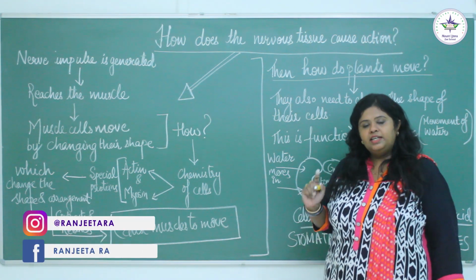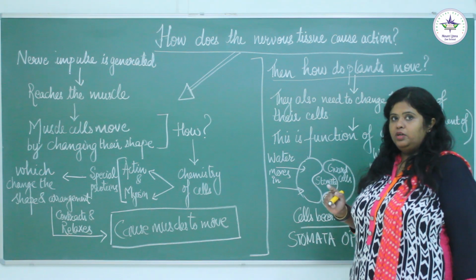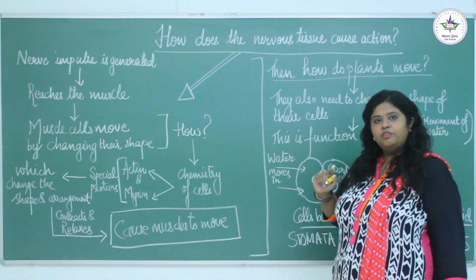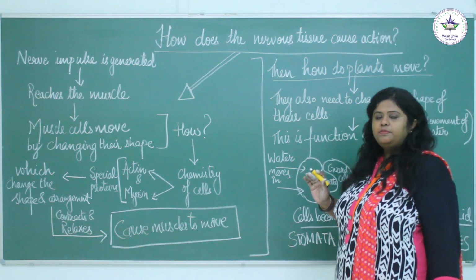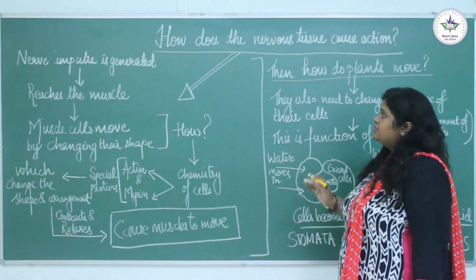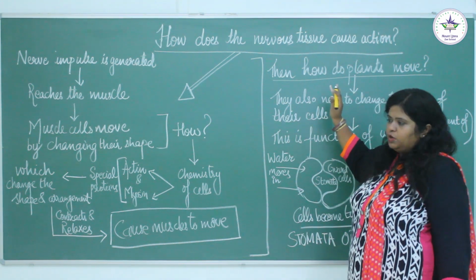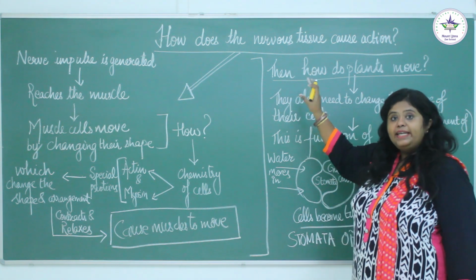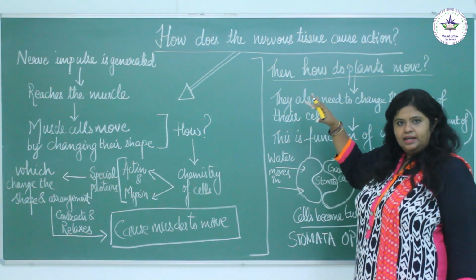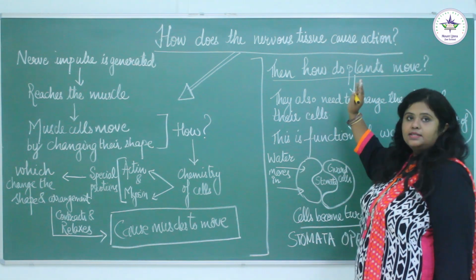Till now we have studied how information is received by a neuron, how the neuron passes on that information, and how a particular action is taken. Now we will understand how the nervous tissue causes an action, because we have studied that the nervous tissue is responsible for taking the message, passing it, and then deciding what action would be taken. But how does it happen?